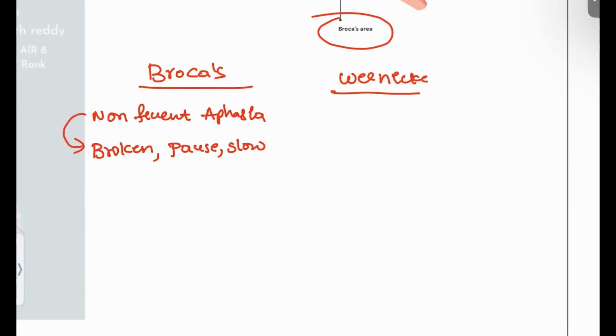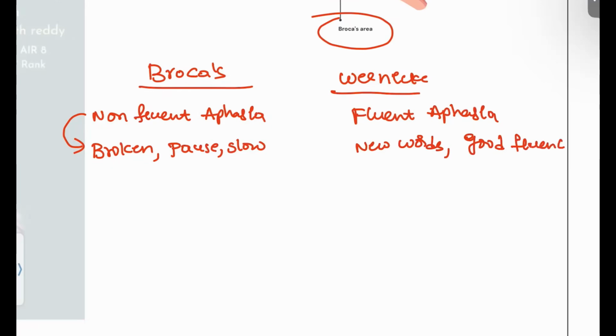When I say Wernicke's aphasia, this is fluent aphasia. Okay, in this fluent aphasia, the patient's comprehension is impaired. The patient's formation of words and speaking is very good, but it is not understandable by us. So this is the fluent aphasia. New words will be used by this patient, and good speech is seen. Okay, it is fluent. Good fluency is also seen in this patient, but non-coherent speech is heard. This is Wernicke's aphasia.